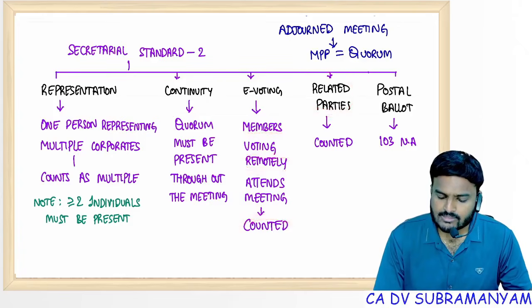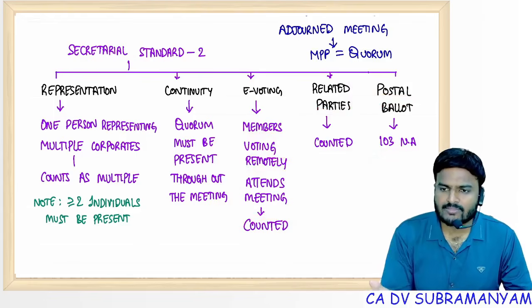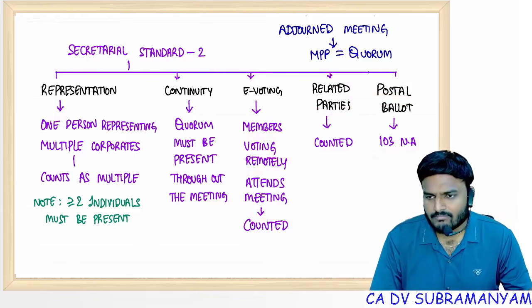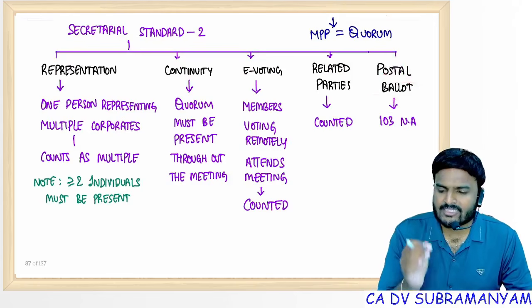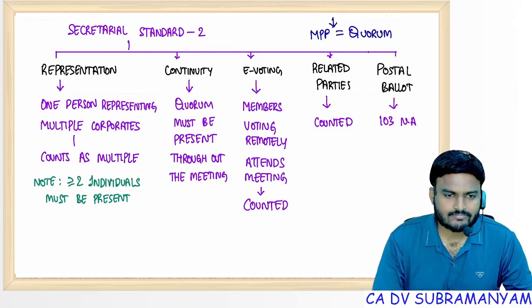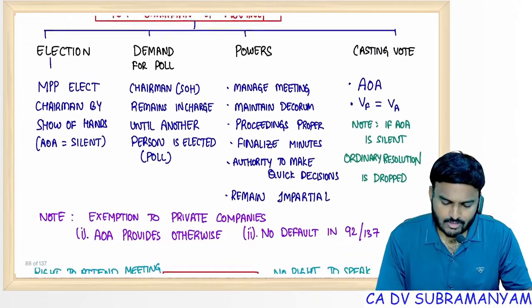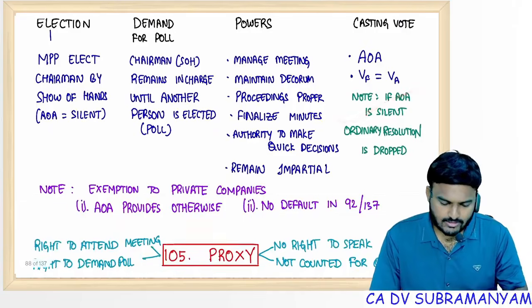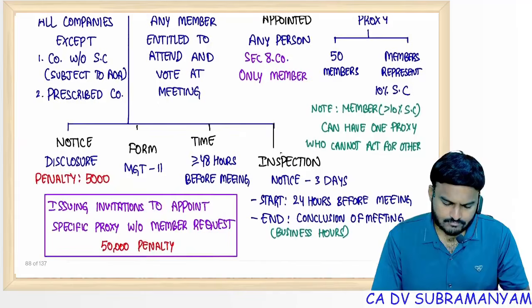Related parties counted for quorum. Postal ballot also not applicable. For postal ballot, resolution passed through postal ballot. If meeting is not conducted or conducted also, 103 not applicable. When decision is taken through postal ballot, you tell me what is the purpose of calling meeting. So that's why 103 not applicable. Chairman, casting vote I discussed with you. Proxy, I covered all the points.